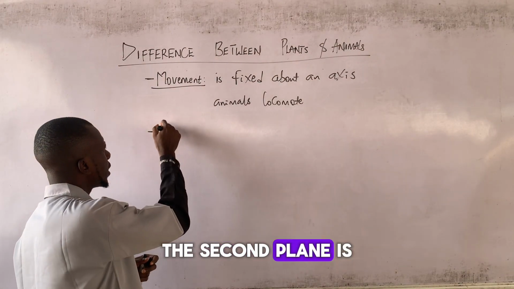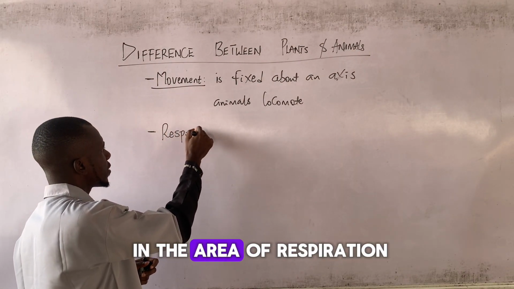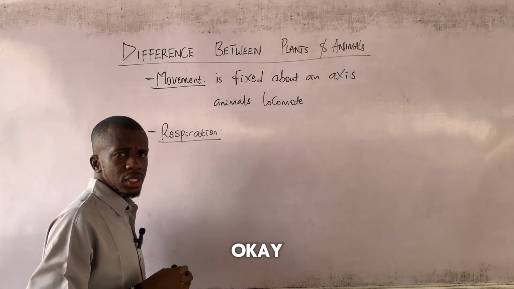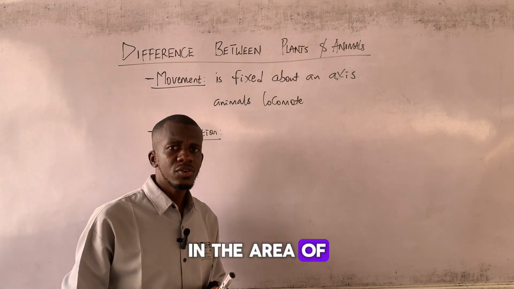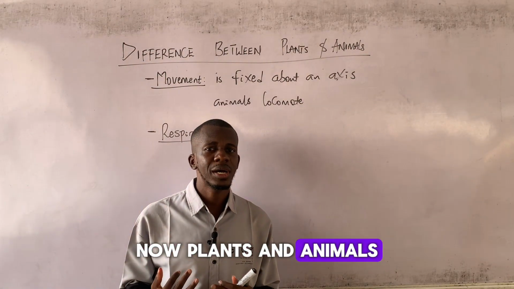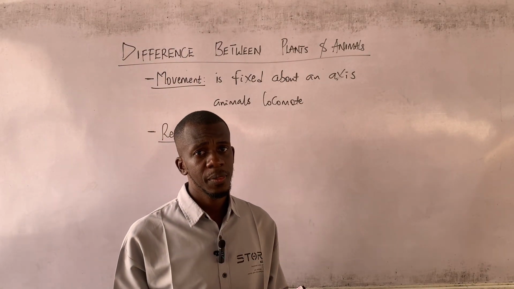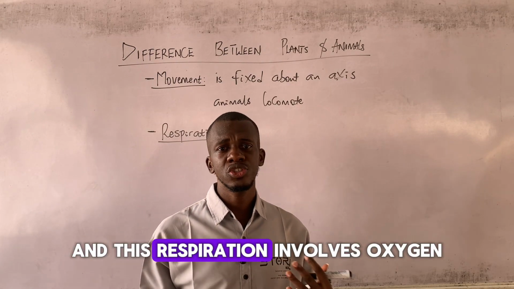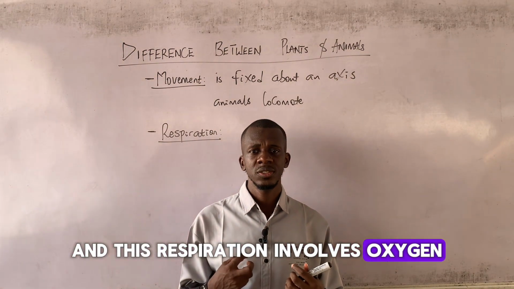The second plane is in the area of respiration. Plants and animals can both respire. True. And this respiration involves oxygen.